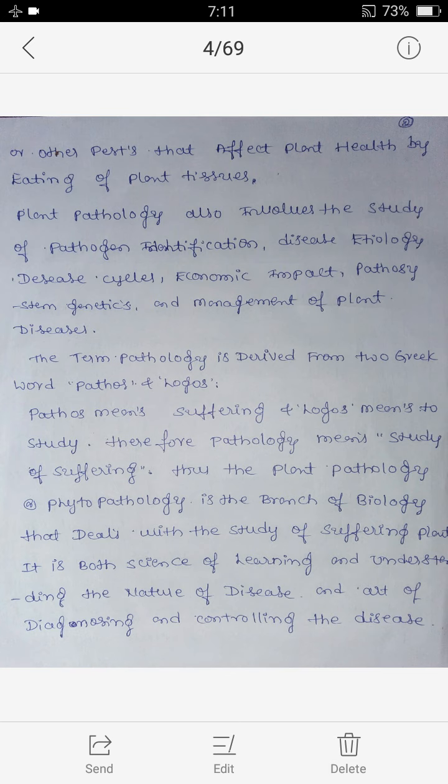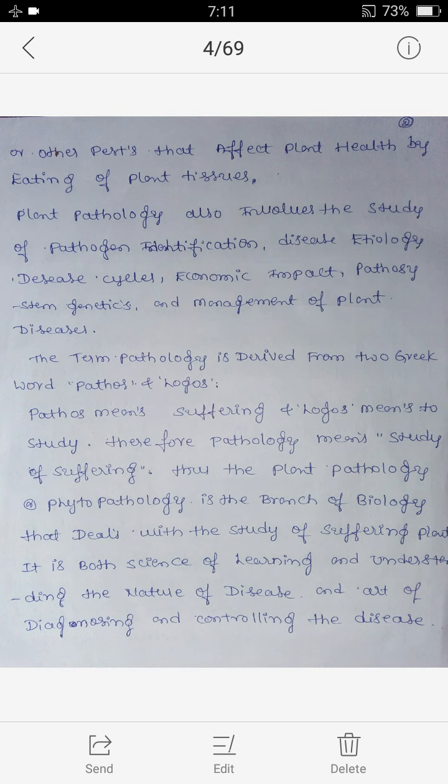The term pathology is derived from two Greek words, pathos and logos. Pathos means suffering and logos means to study. Pathology means study of suffering.